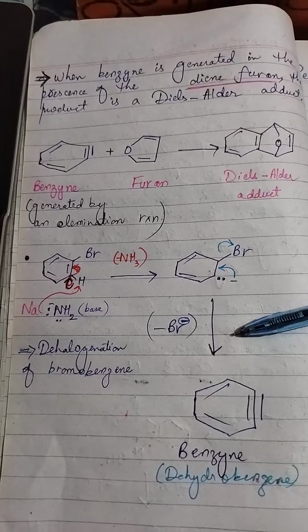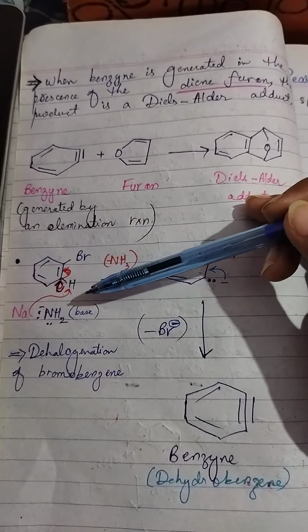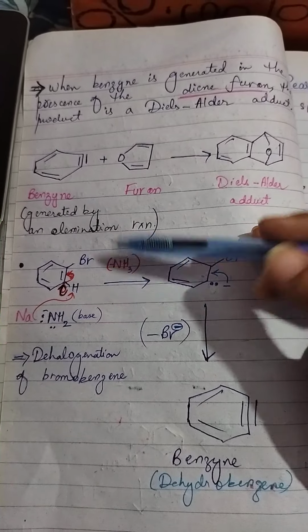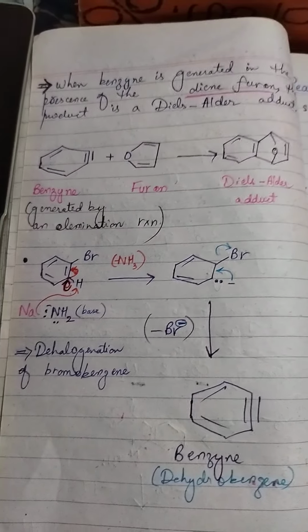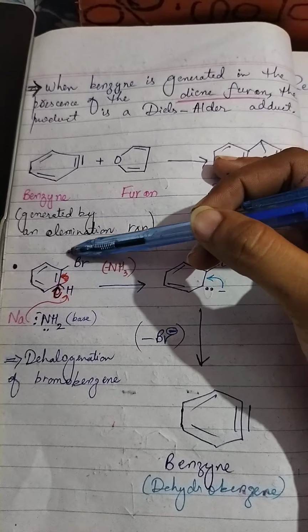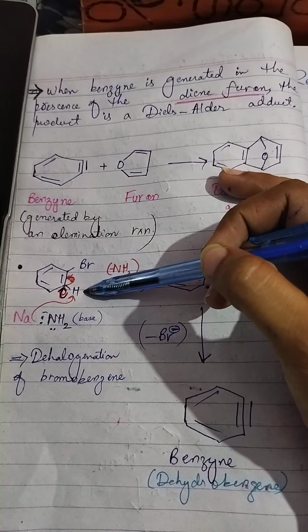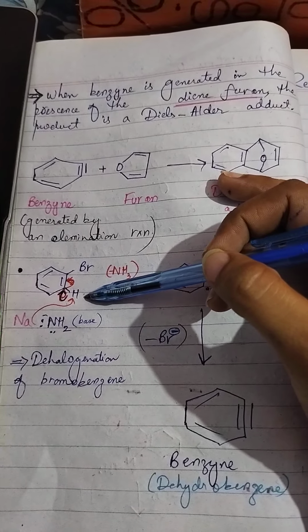This is another example of formation of benzyne. This is bromobenzene. In bromobenzene, the presence of bromine made this hydrogen electron deficient.